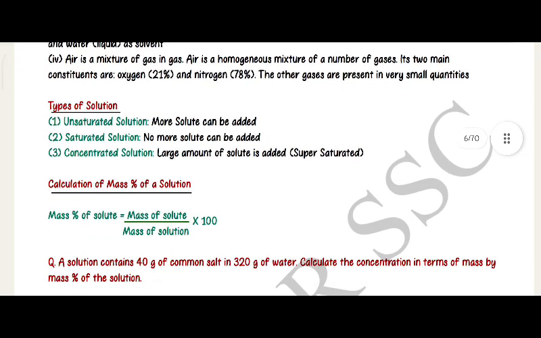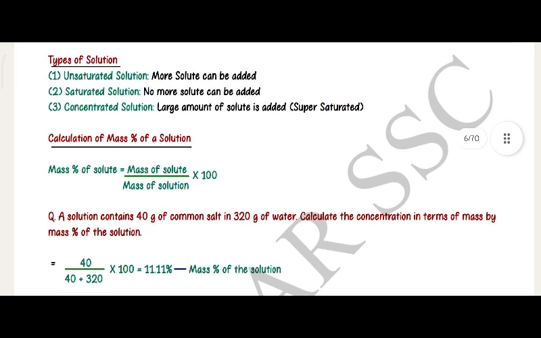Types of solution: unsaturated solution, more solute can be added. Saturated solution, no more solute can be added. Concentrated solution, a large amount of solute is added. Supersaturated.